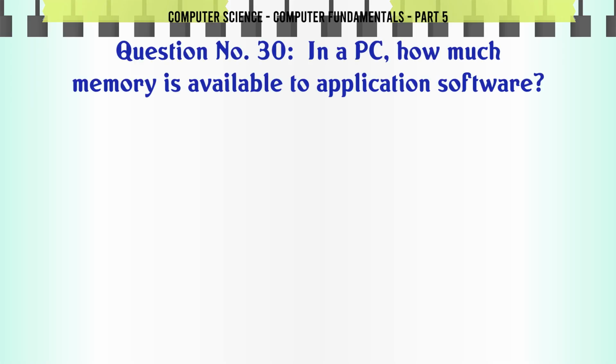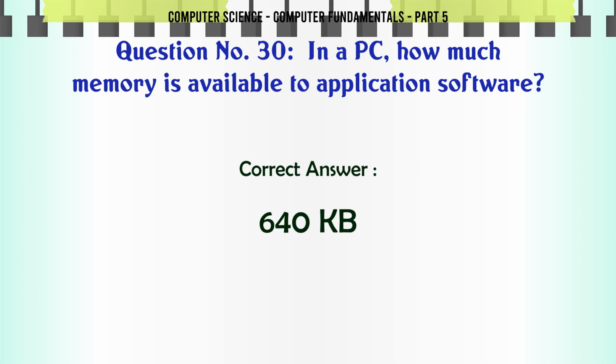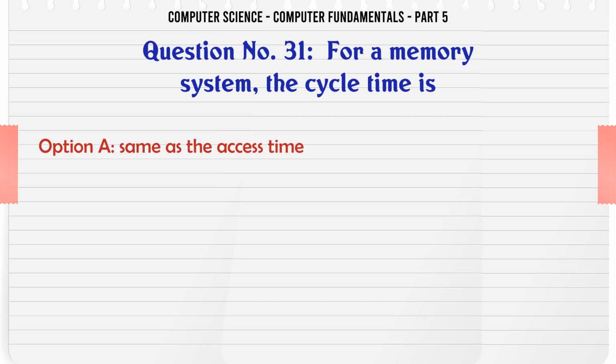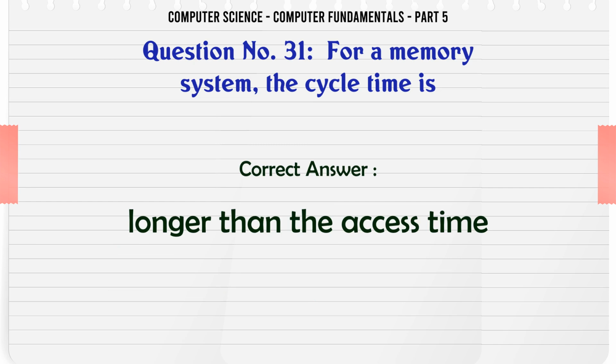In a PC, how much memory is available to application software? A. 1024 kilobyte. B. 760 kilobyte. C. 640 kilobyte. D. 560 kilobyte. The correct answer is 640 kilobyte. For a memory system, the cycle time is A. Same as the access time. B. Longer than the access time. C. Shorter than the access time. D. Submultiple of the access time. The correct answer is longer than the access time.